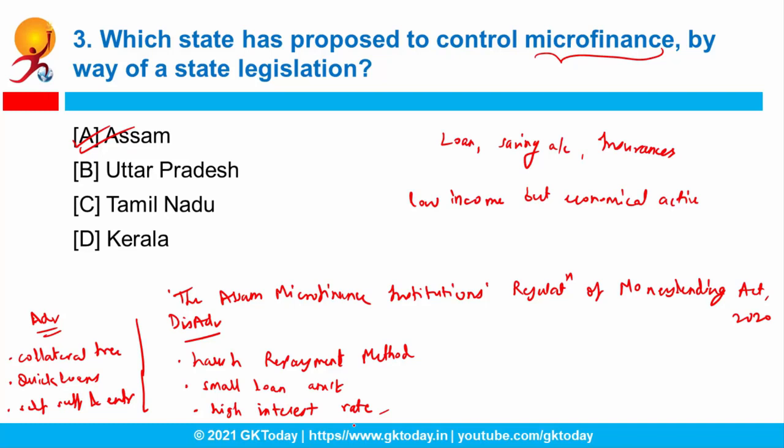And at the same time, there should be proper control and regulations over the working of these microfinance companies. Okay, so I hope now you understand why there is a need to control microfinance. That's why in this regard RBI has expressed firm reservations and has stated that implementation of this type of act would lead to dual regulation of the microfinance market, and then there would be no exploitation of any sections of the society. So you have to remember Assam is the state which has passed this legislation.